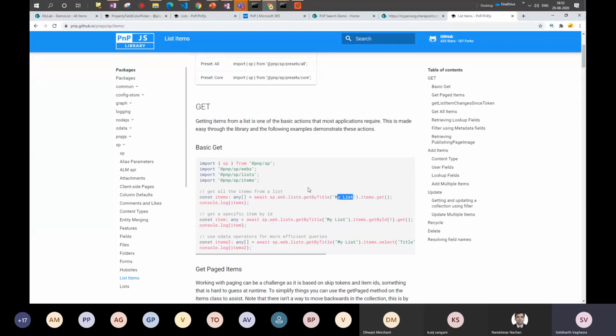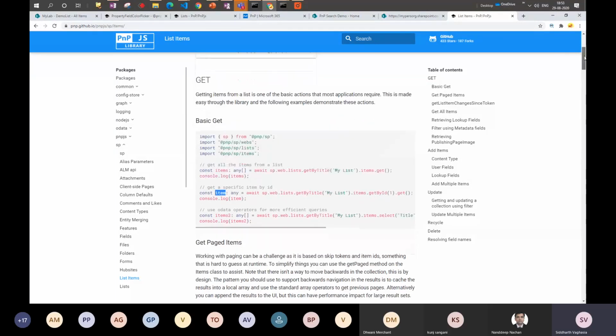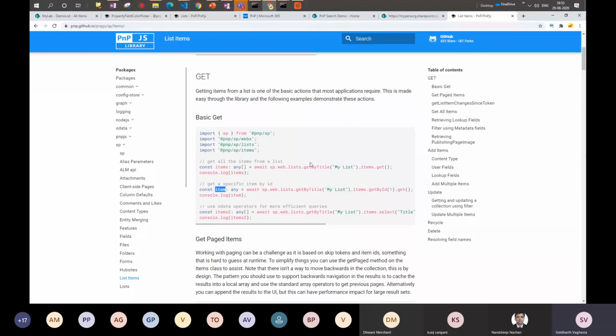Before actually calling this method, there's one more step, which is to initialize or configure the context in which this library has to run. I'll talk about that in the code walkthrough. So this is to get the list items. Similarly, if you wanted to get a particular list item, you can just call getById and pass the item id, and it will give you that item. This item would be type safe, or basically it would be of any type.